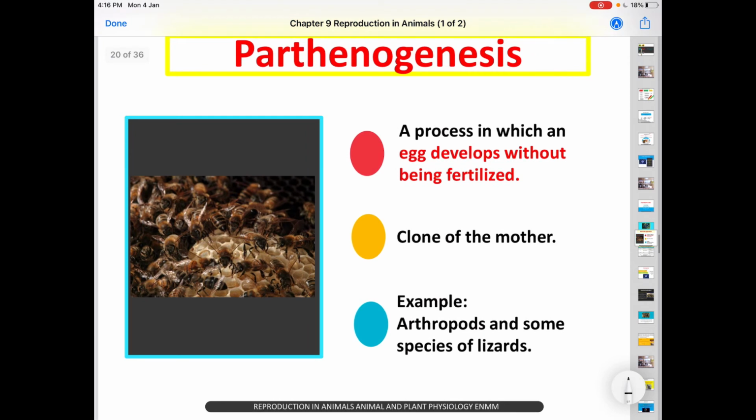Now we go into parthenogenesis. Parthenogenesis also belongs to the alternation of asexual and sexual reproduction, a process in which an egg develops without being fertilized. The example is the bee. All the eggs are clones of the mother, similar to their mother. Examples include arthropods like the grasshopper, and some species of lizard.